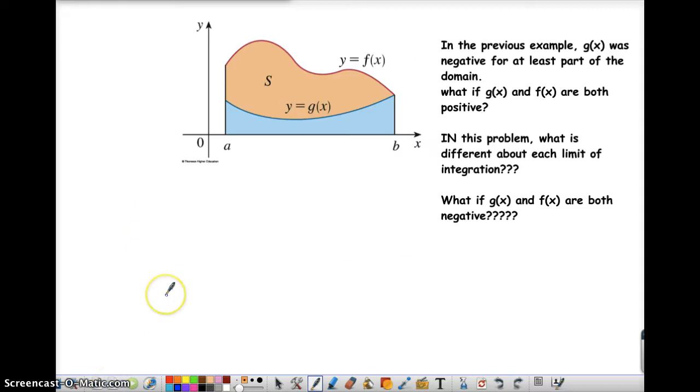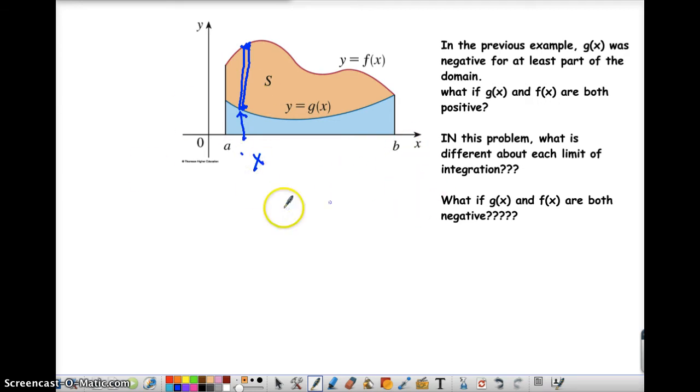If we have something like this, in the previous example g of x was kind of dipping under the x-axis. Over here, they're both positive. Still, I'm going to slice up this region, and notice the height of my rectangle is still going to be the top minus the bottom, and the thickness is going to be delta x.